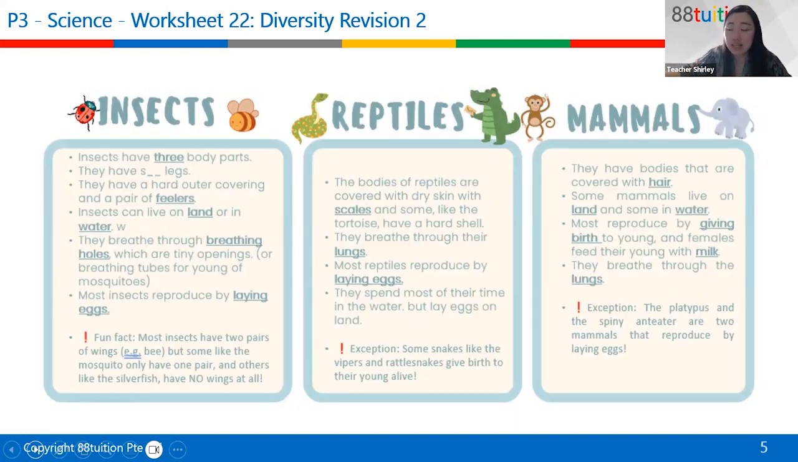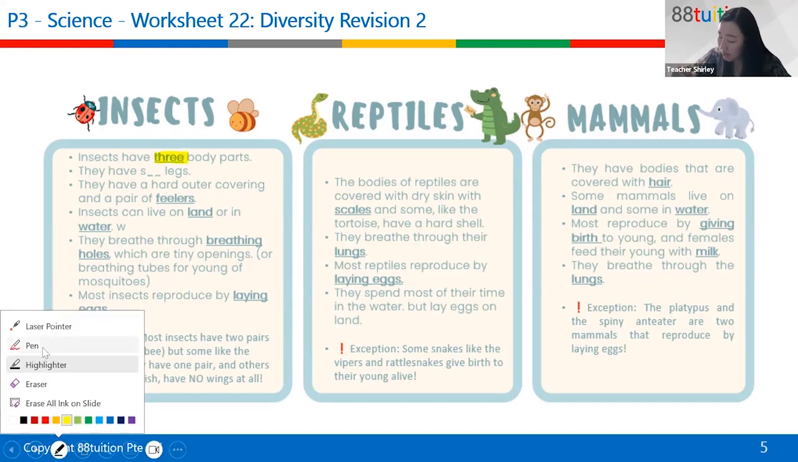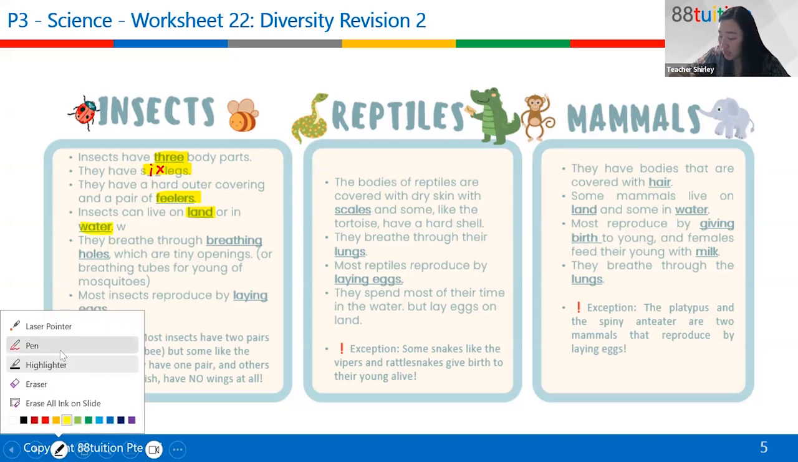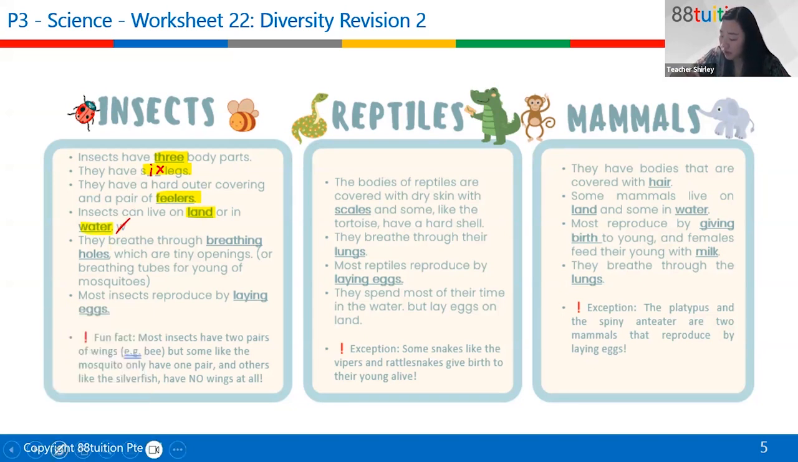Now, in terms of insects, the very distinct part is that they have 3 body parts and 6 legs. They have a hard outer covering and a pair of feelers. Insects can live on land or in water. They breathe through their breathing holes, which are tiny openings, or breathing tubes for the young of mosquitoes. Most insects reproduce by laying eggs.